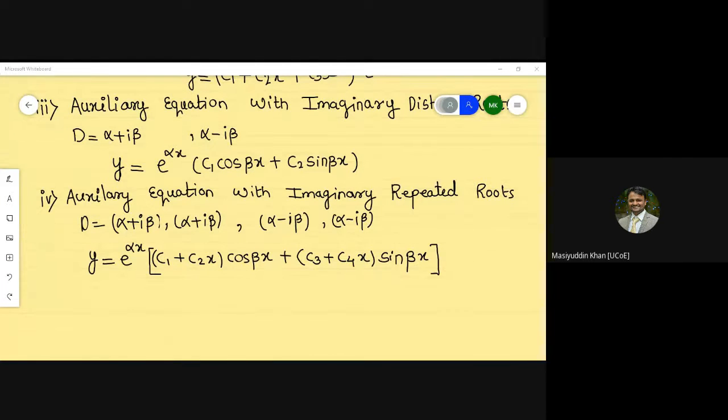Or whenever you remember how to find the roots of the equation, the formula, minus b plus minus under root of b square minus 4ac divided by 2a. That time you will clearly find that there is a plus minus by default. So that's why I'm writing here again and again, alpha minus i beta, for understanding purposes.